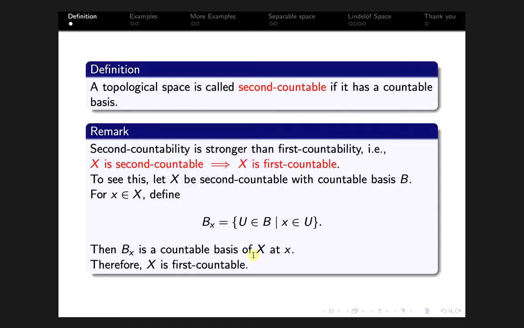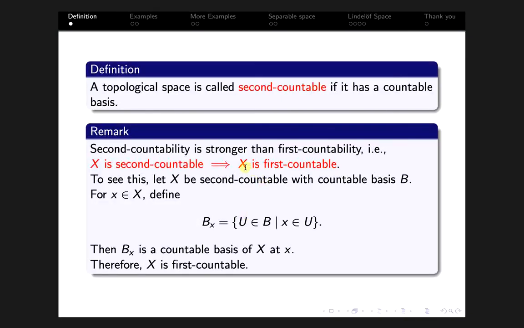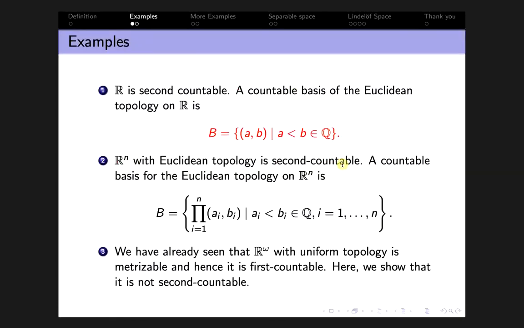In the previous slide we remarked that X second countable implies X first countable. So we study the converse, and in example 3 we show that X first countable does not imply X second countable.